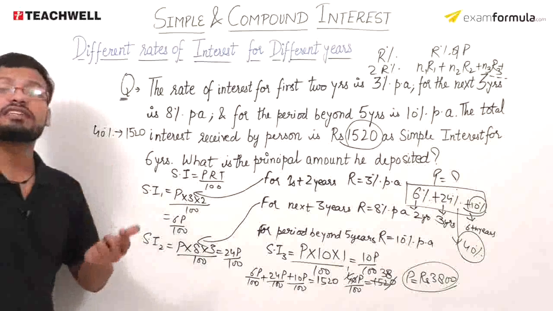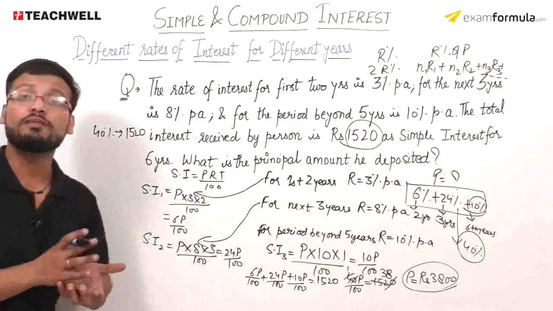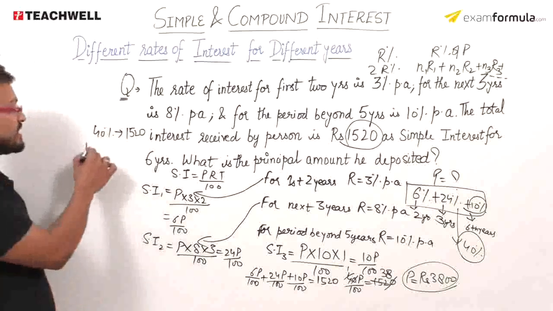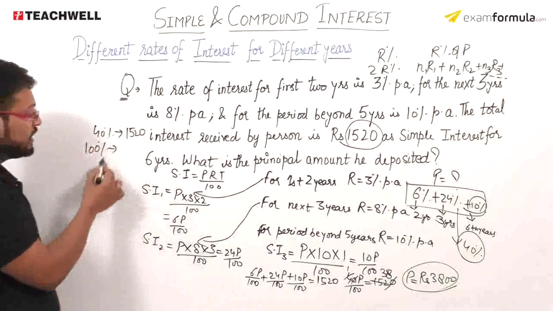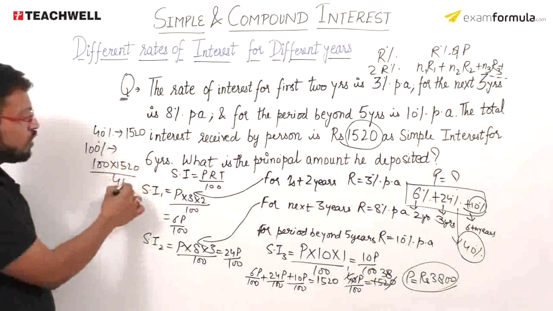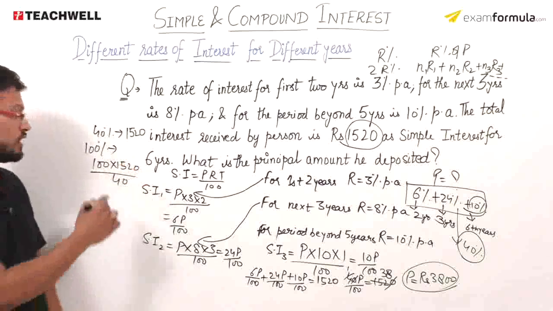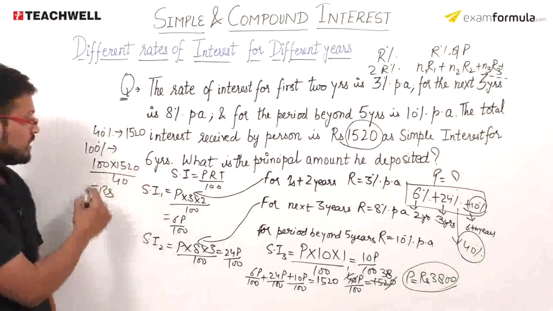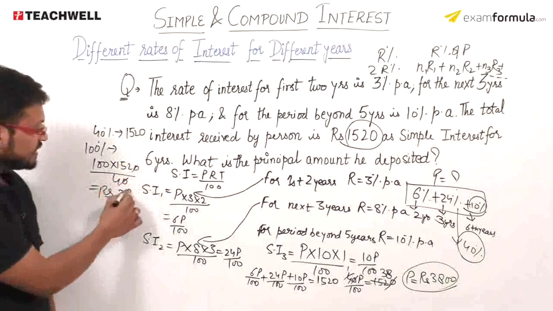And if I look at 100%, what will that be? That will be my principal amount. So 100% will be equivalent to 100 into 1520 divided by 40. All I have done is just the cross multiplication. This value comes out equal to 3800.